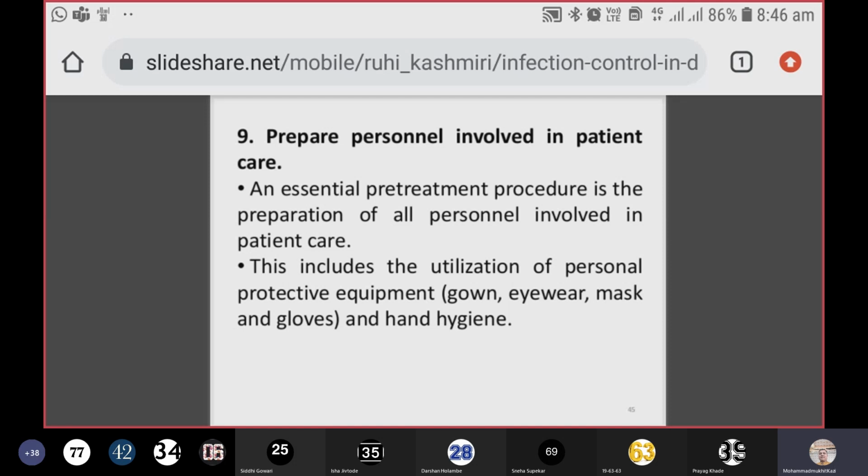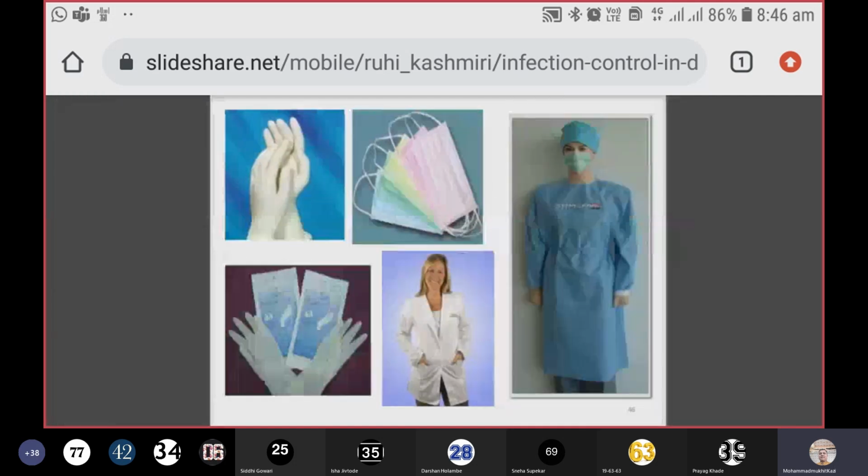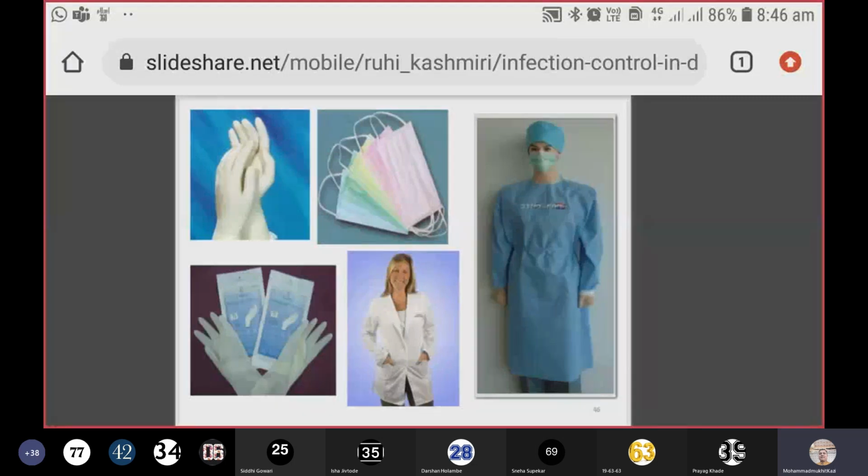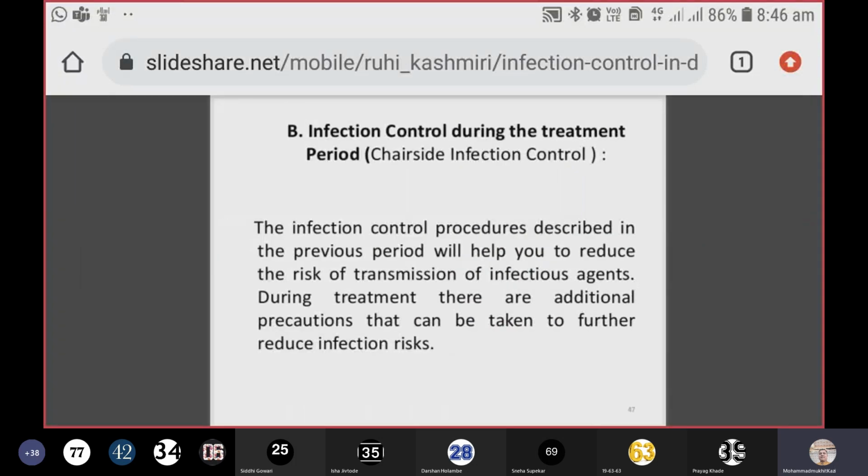They should also wear gown, eyewear, mask, and gloves, and also perform hand hygiene. Of course, these are the personal protective equipment which we generally use, like gloves, mask, apron, or OT attire. Okay. Then infection control during the treatment period is very essential.